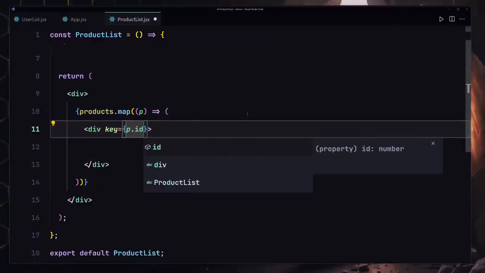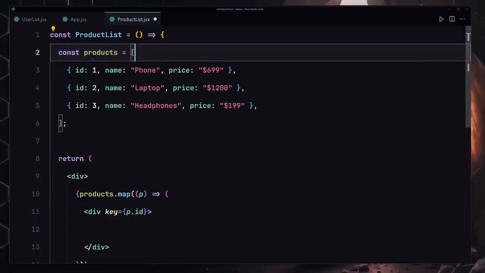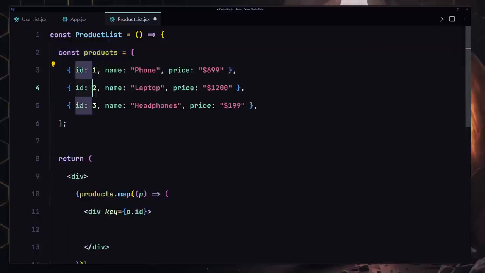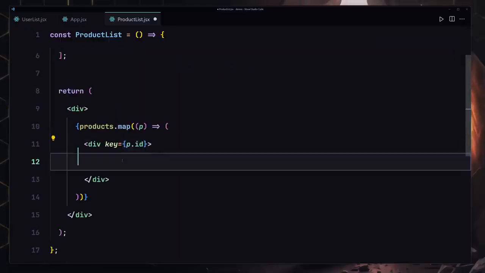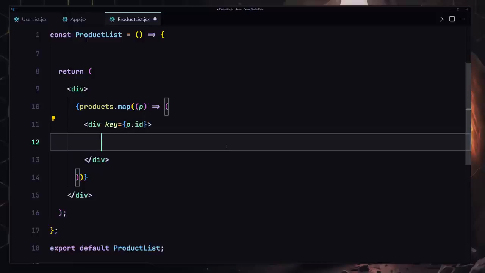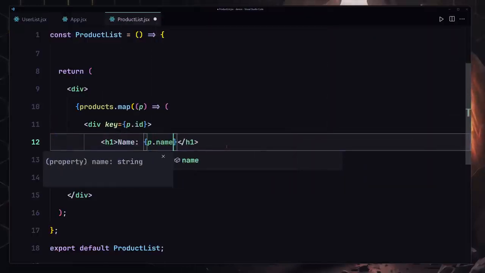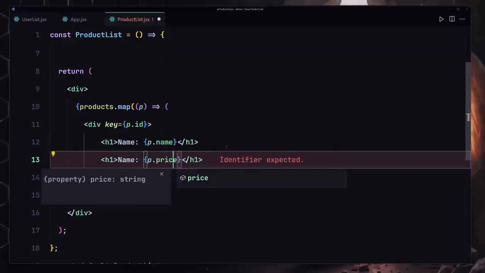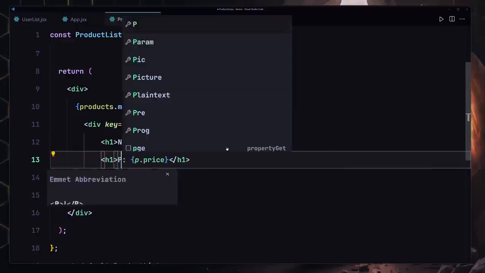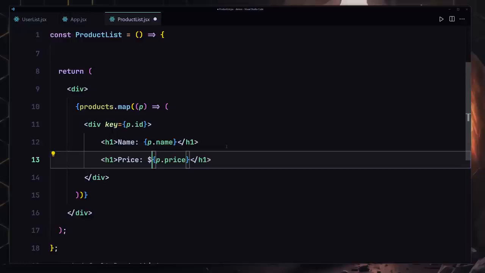So we are going to be providing product.id, which is coming from this product, and each will have different IDs. So that's why we are providing it there, because that's going to be a unique one. So now I'm going to use an h1 for the name, and I'm going to provide product.name, and I'm also going to change that to price, and change the label to price as well. So let's just provide a dollar symbol.